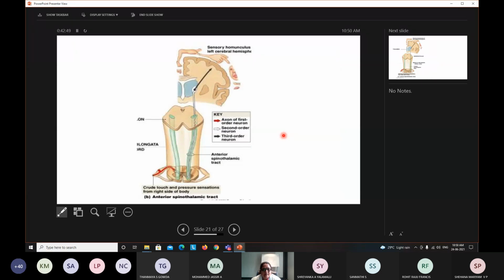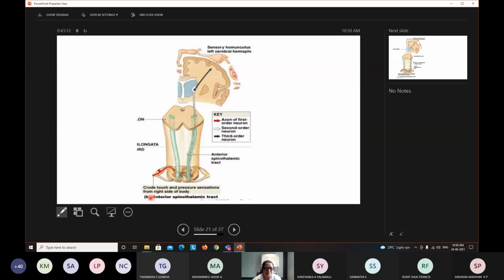First, we'll describe the anterior spinothalamic tract. From spine to thalamus, they ascend. From there, the third order neuron definitely goes to the cerebral cortex, but their course is from the spinal cord to the thalamus. So what happens here?